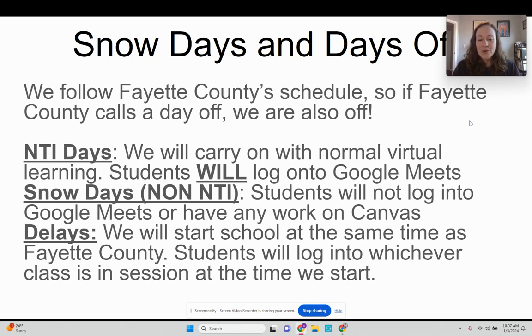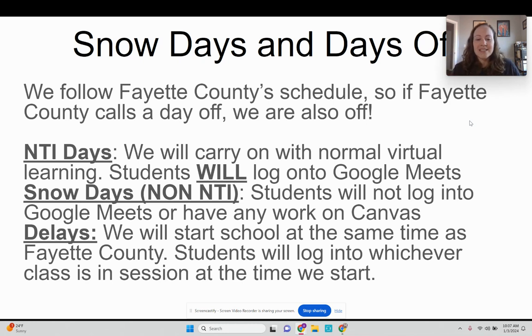Snow days, this is where the county has decided that students can't do non-traditional instruction. They're just calling a full snow day. So they will say something like, this is not an NTI day. On snow days, like full-blown snow days, no NTI, then we also get a day off. So students will not log into Google Meets if it's a full snow day, and students will not have any work on Canvas if it's a full snow day. Pay attention to whether it's NTI or not NTI, because one is a normal school day for us and one is a day off.